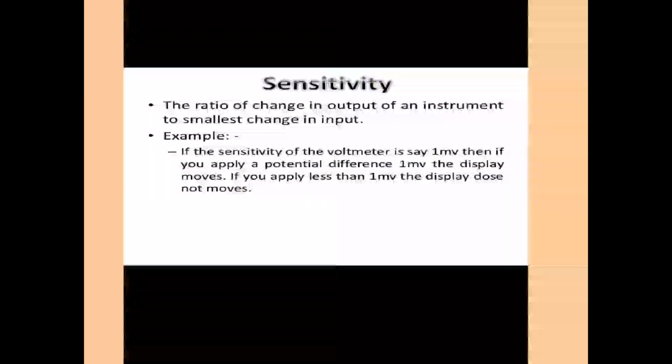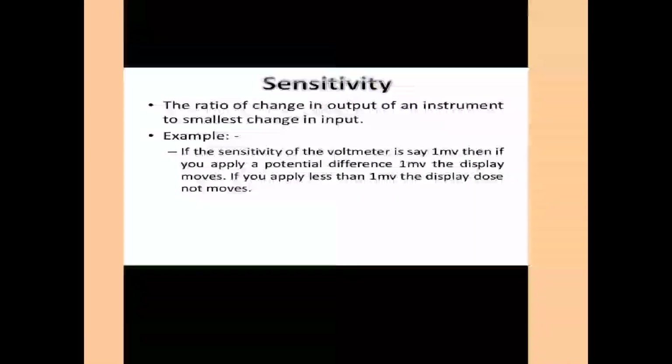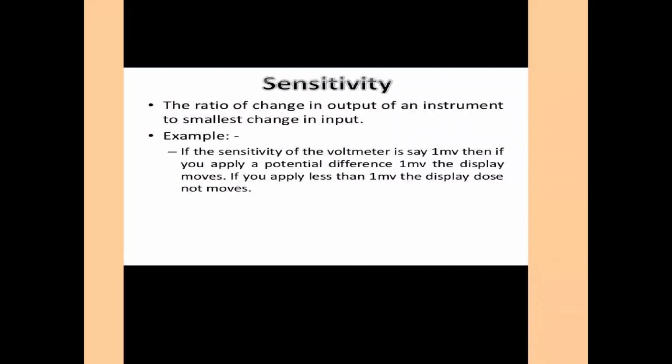The next point is sensitivity. Now we will see the definitions. Sensitivity is defined as the ability of a measuring device to detect small variations in a quantity being measured. Higher the ability of such detection of an instrument, more sensitive it is.